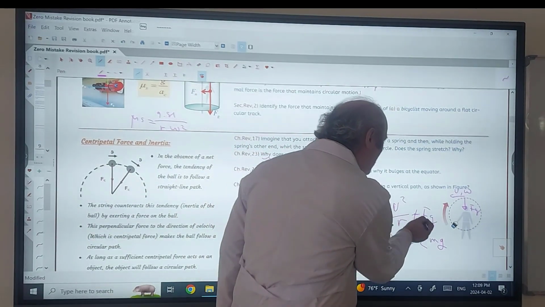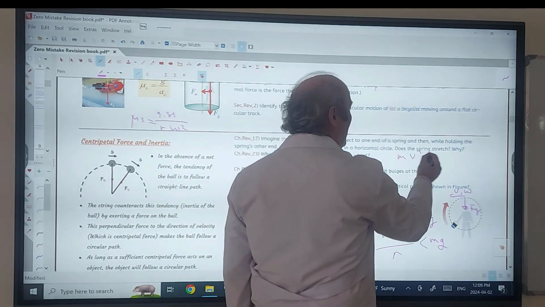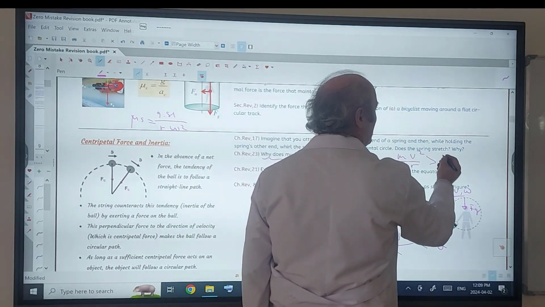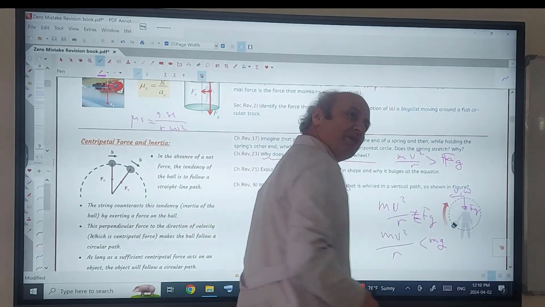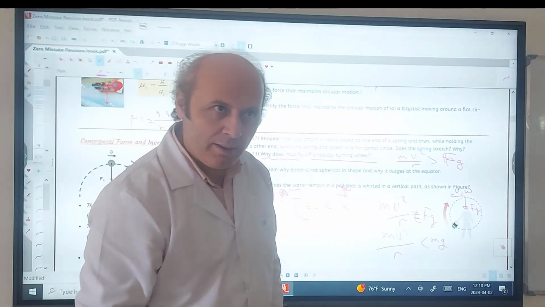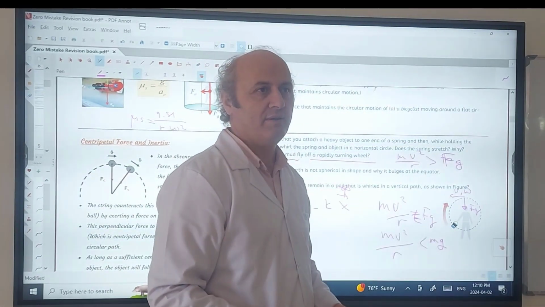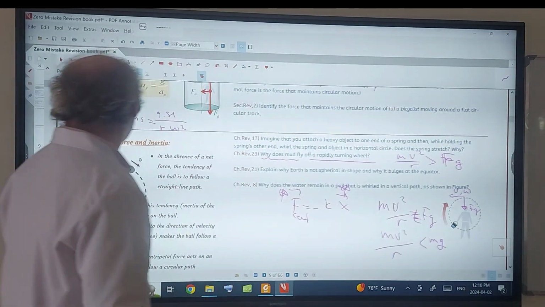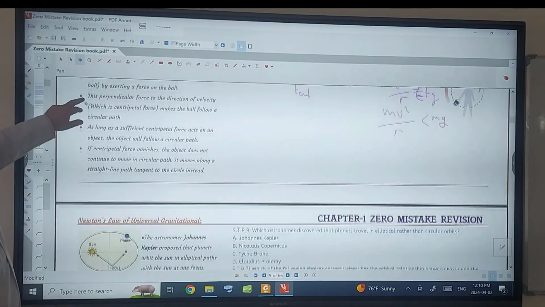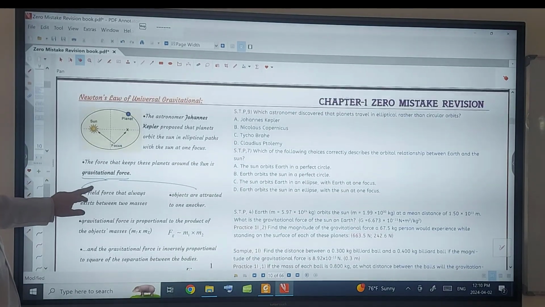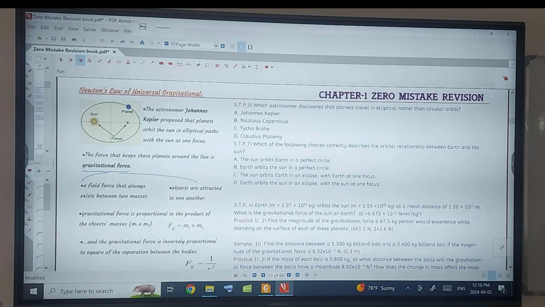This is the minimum case. Could it be possible that mv squared over r is greater than mg? Yes, it could be possible. You can make the speed as big as possible, but not smaller than that. If it's smaller, then it will not stay inside. This is all about centripetal force and inertia. And the last title was the Universal Law of Gravitational Force.